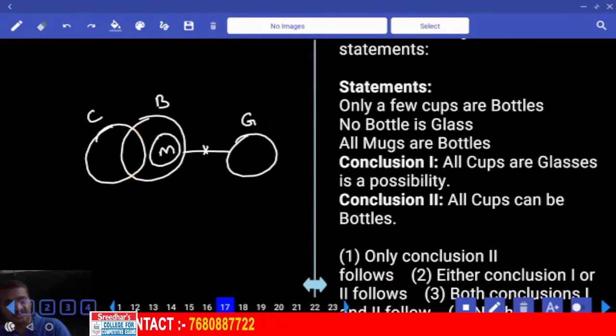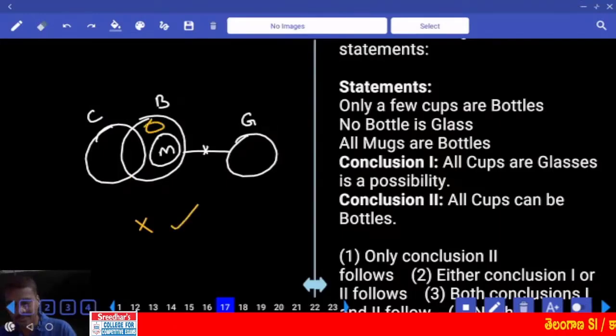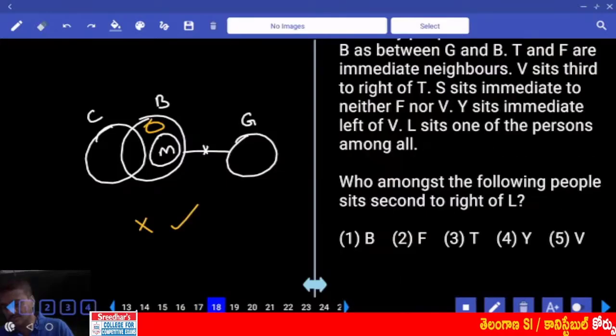Hence possible or not possible? Not possible. All cups can be bottles. Now the center cup can be a part of bottle or not? Yes. Then what is your answer? Only two. Choice one, question number 17.